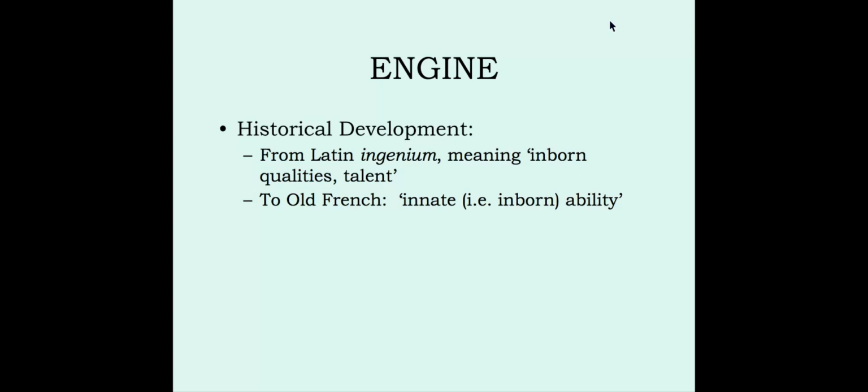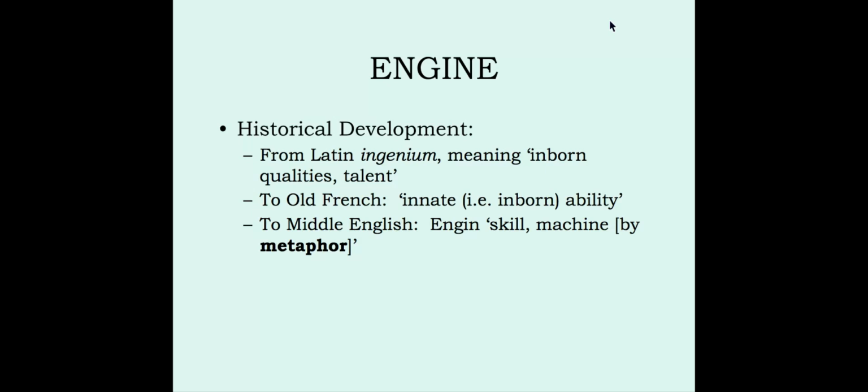And again, I'm getting this information from the American Heritage Dictionary. And of course, most large dictionaries will have etymological information like this for you, and you'll have to use resources like this when you're researching your word. So in any case, engine came to Old French. And then we're going to learn how this happened later, but lots of words from Old French came into English at a certain time in history. And of course, English started spelling the word differently, so that it looks more like our word engine.